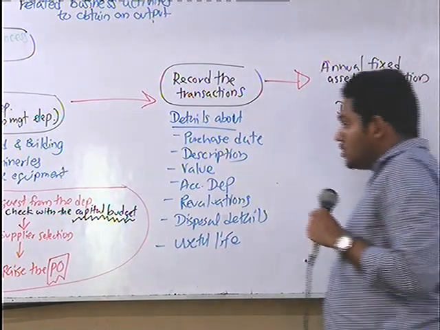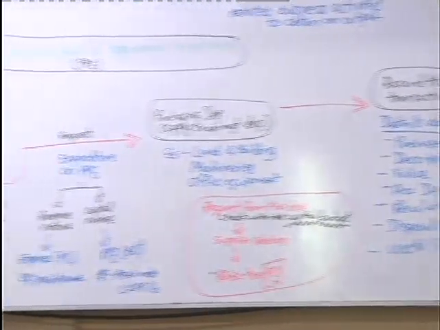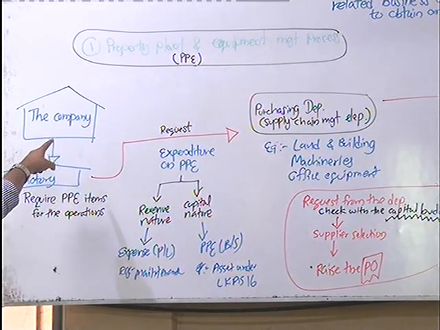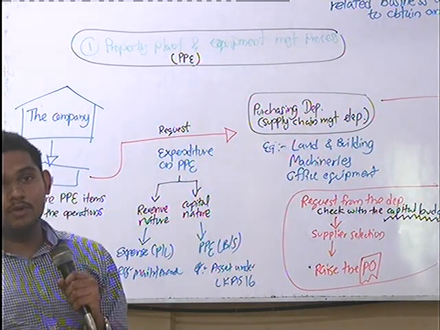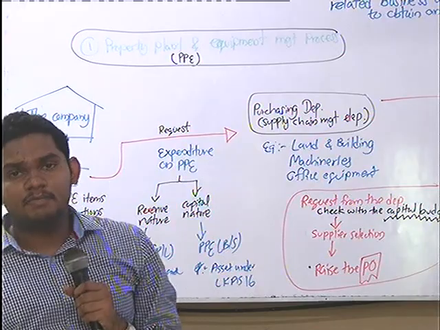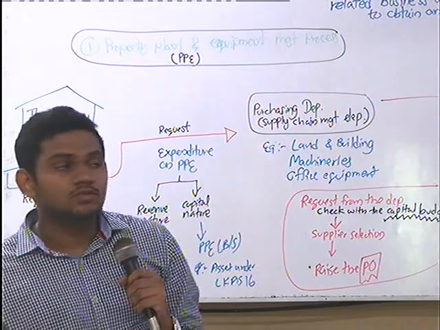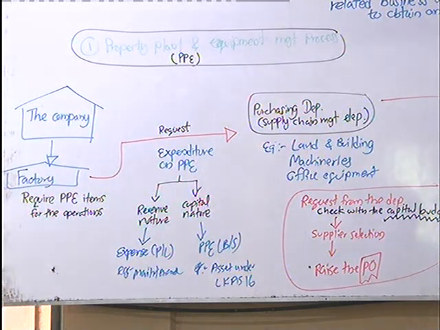Okay, so this is the whole graph, right? You can see it begins from the company, or the factory. When it comes to the company, there are several departments, right? The HR department, marketing department, finance department, whoever will require PPE. Let's say the finance department needs a laptop to keep the financial records, to maintain the general ledger, likewise. So they require PPE items to purchase.